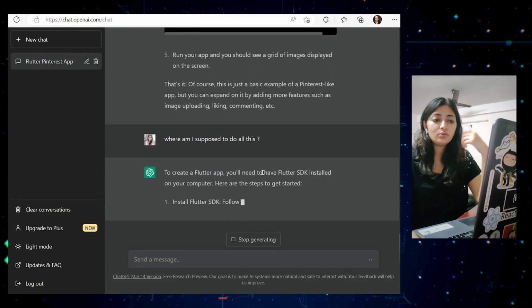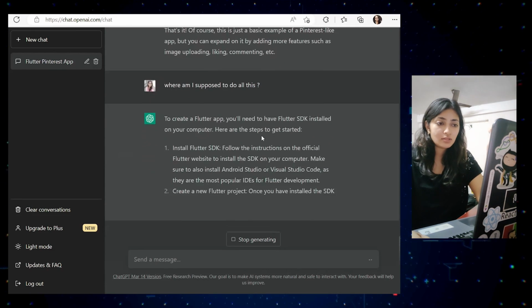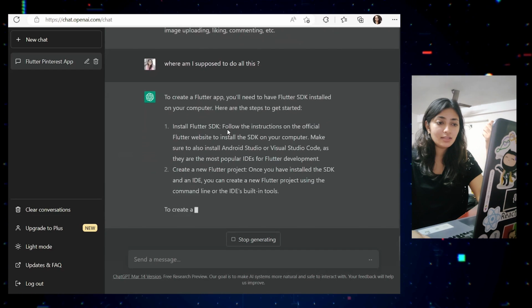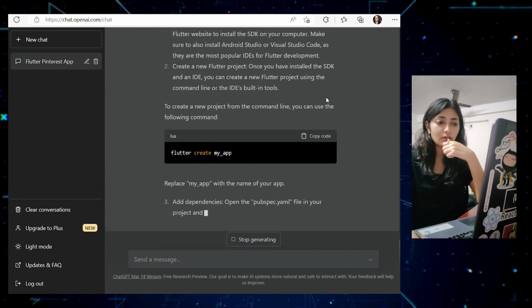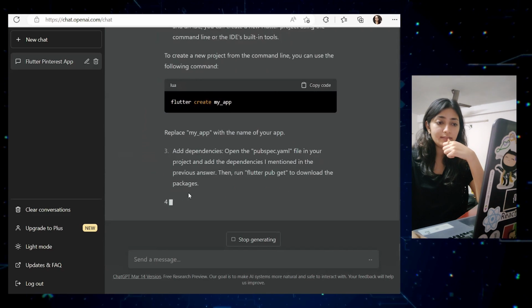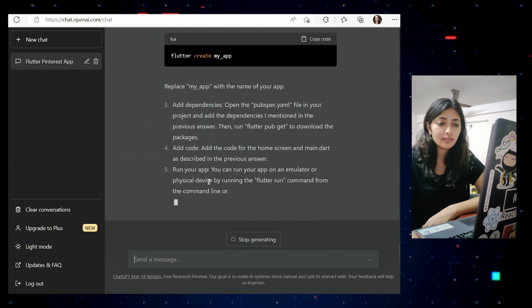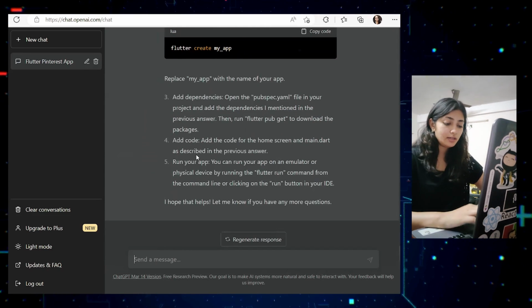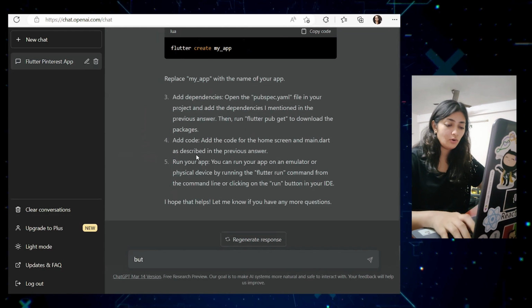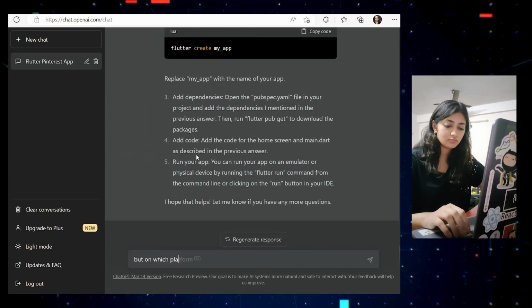So I'll have to have Flutter SDK installed. Here are the steps to get started: install Flutter SDK, create a new Flutter project, you can use the following command, add dependencies, add code, and then run the app. Okay, but I still don't know on which platform.